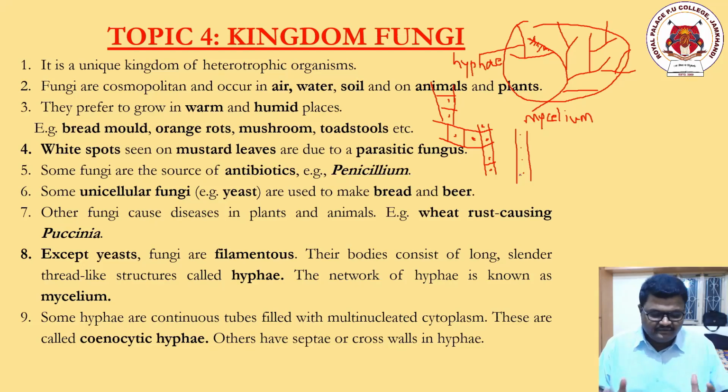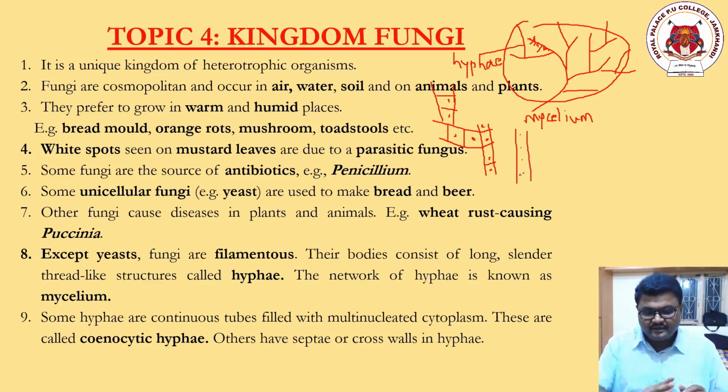Let me repeat, if the fungal body is divisible into sections with divisions in between, then that is called a septate body. And if it is a tube-like structure that is not at all divisible into sections, a plain pipe-like structure, then that is called aseptate hyphae. Students, I hope you are understanding.